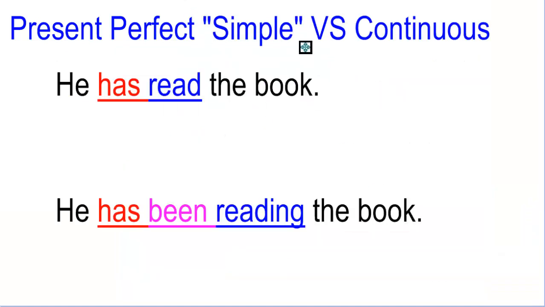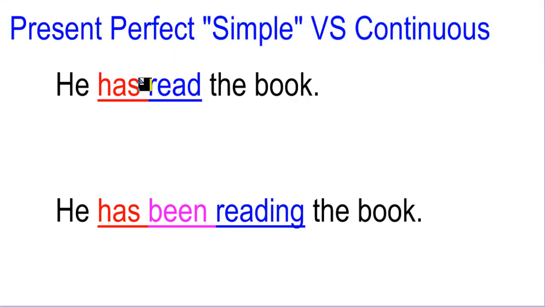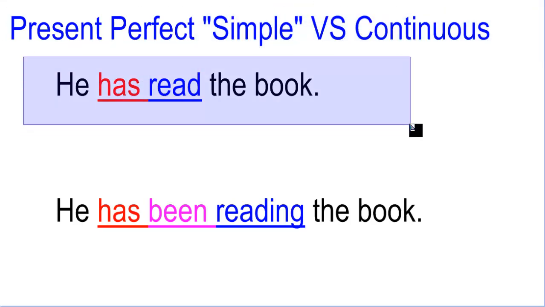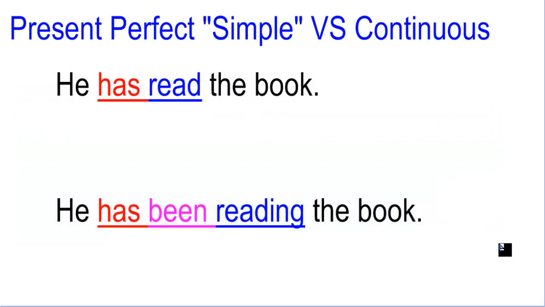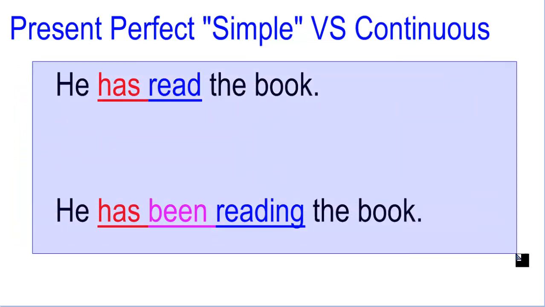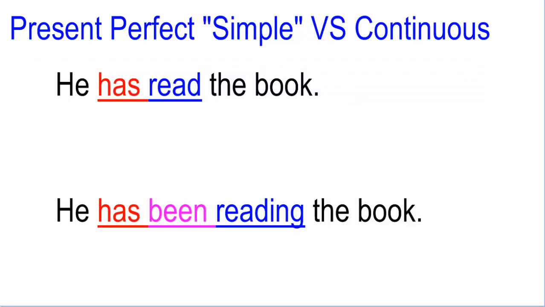Here is the difference between the present perfect simple and the present perfect continuous. He has read a book. He has been reading the book, The Lord of the Rings. There is a difference between these two sentences. Grammatically, both of them are correct. Okay? The two of them make sense. But maybe they refer to different things or to different situations.